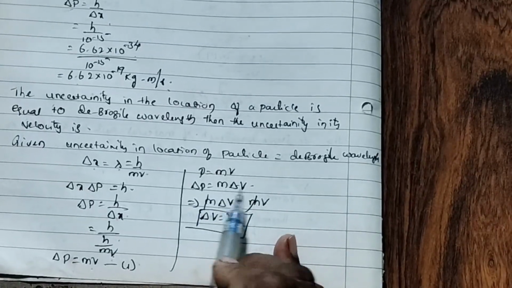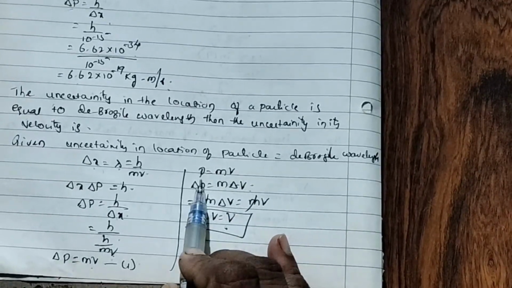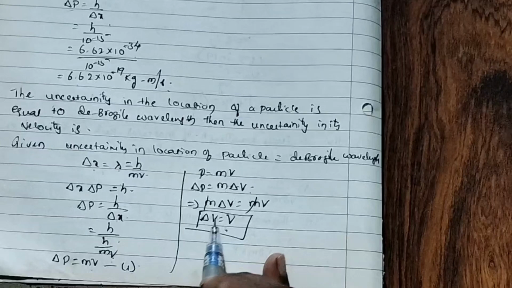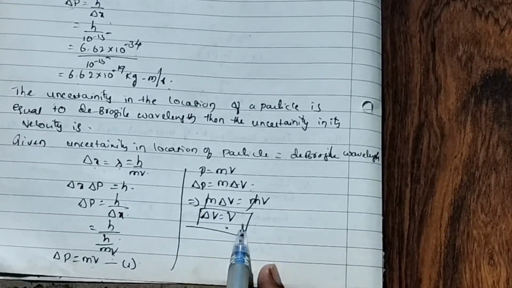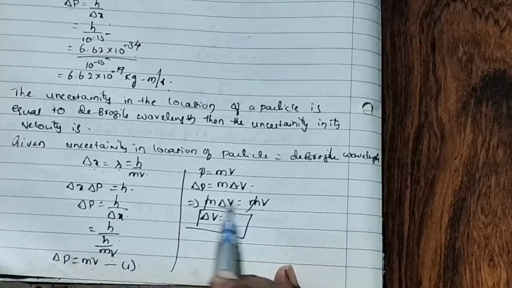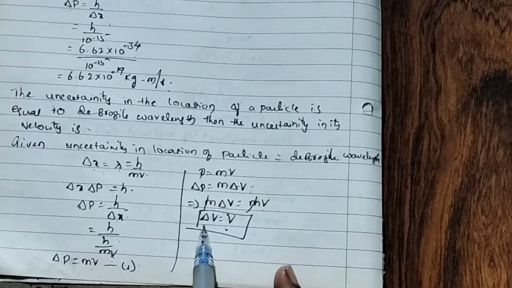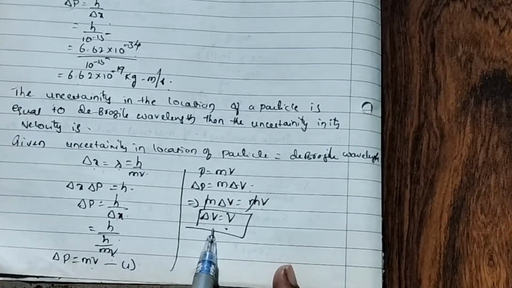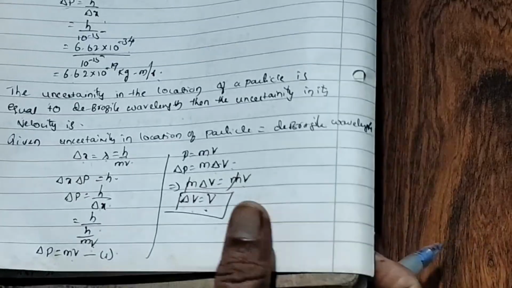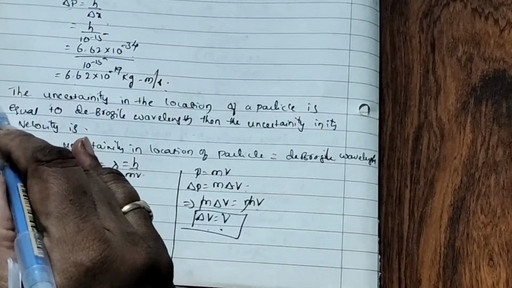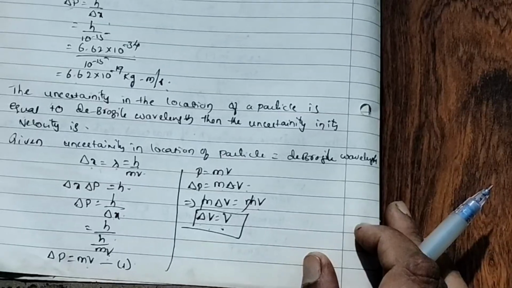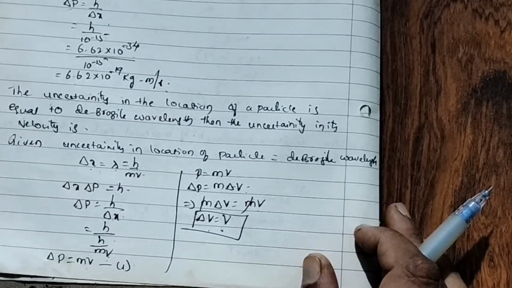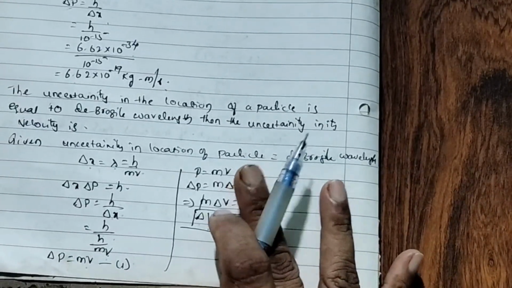Delta p equal to m delta v. So m here, delta p means mv, so this m strikes off. So uncertainty in velocity is nothing but v. Okay. So please don't concentrate on the question numbers, which I practiced for quantum mechanics. I'm saying those particular problems.